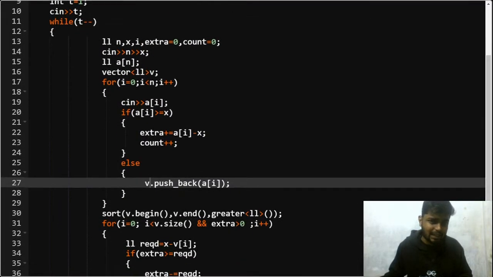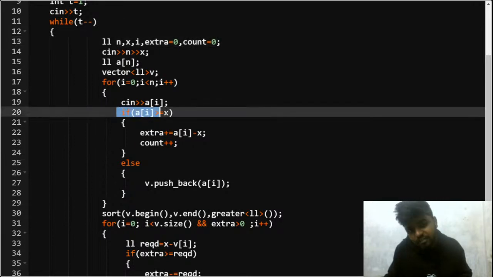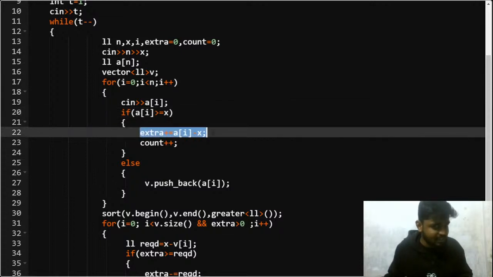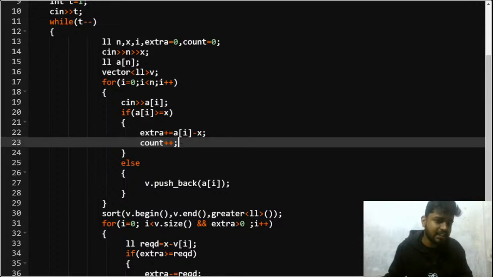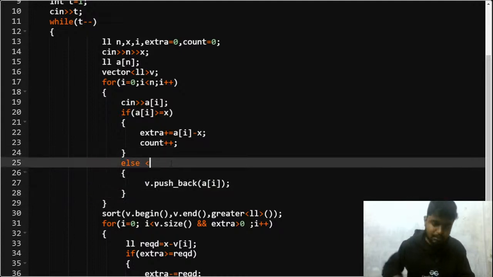What I'm doing is I am declaring an extra variable that will store the extra amount of money that the person has apart from x, and I also need a counter so that I can see how many people are having money greater or equal to x, right? After that, if the ith person has money greater or equal to x, then whatever money is extra, I'll just save that money and deduct it from him. So from that particular person I'll deduct ai minus x, and I keep adding this in my extra. After that, I do a count plus plus, indicating that the number of wealthy people has increased, and all the people who are lesser than x, I keep storing them in a vector.